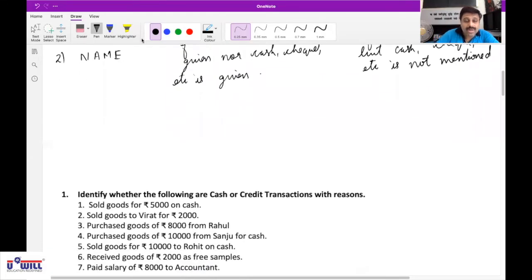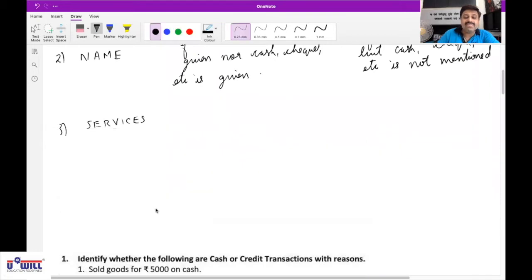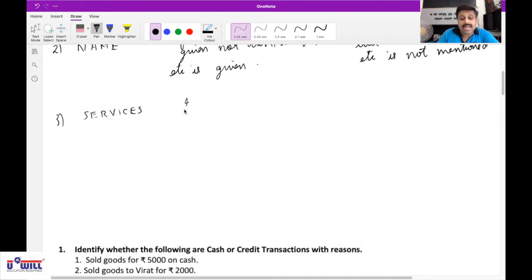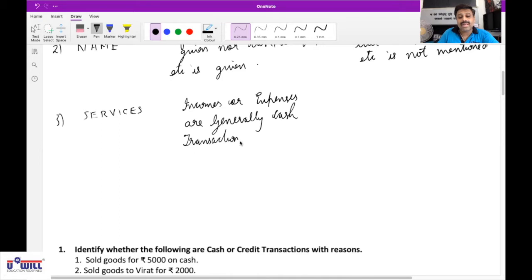So in the third rule, all of you write down services. Services means incomes and expenses. Whenever service is involved, what is involved in the business? Income or expenses. So incomes or expenses are generally cash transactions, even if the name is mentioned.